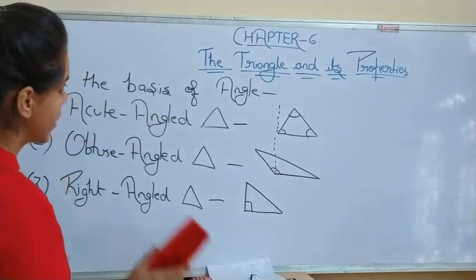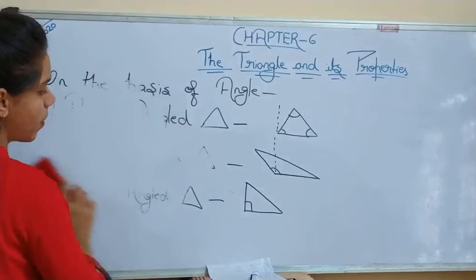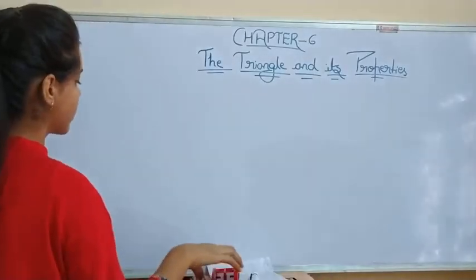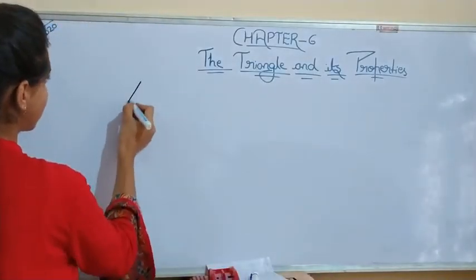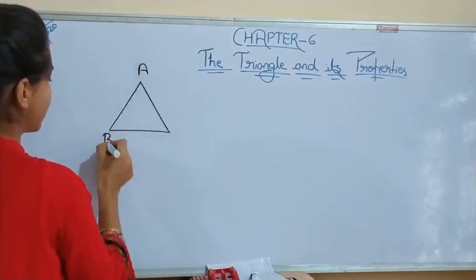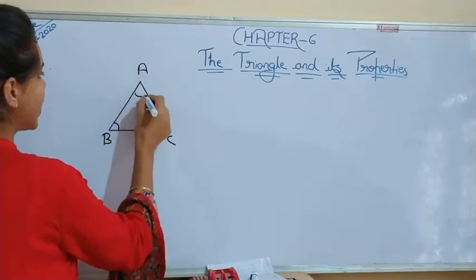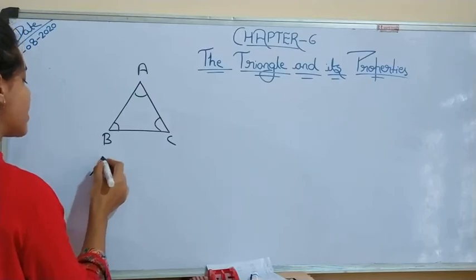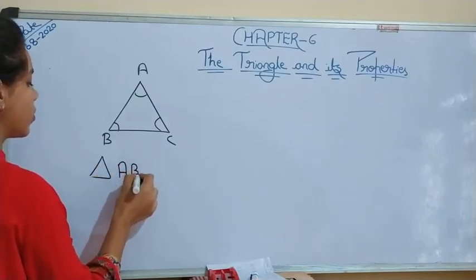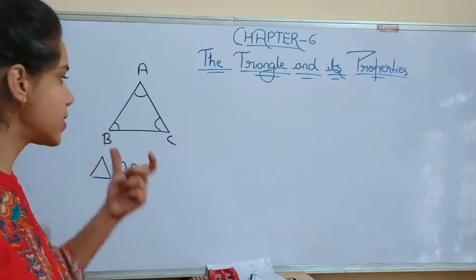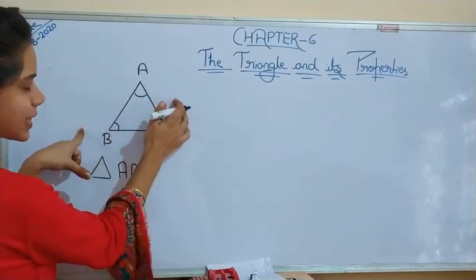Understood this thing? Now our next topic is opposite sides. Okay. So if there is any triangle, suppose this is triangle ABC. This is triangle ABC. And these are the angles. Angle A, angle B and angle C. Okay. So if I ask you what is the opposite side of this angle B? It will be this AC.